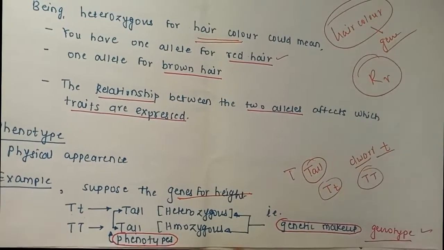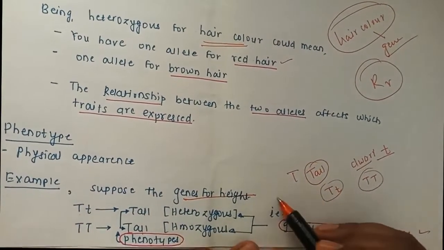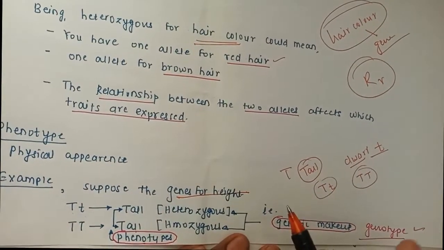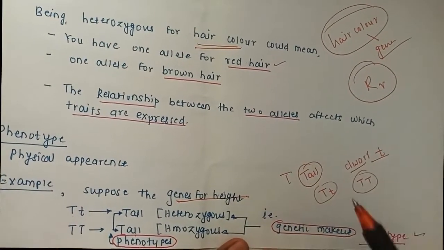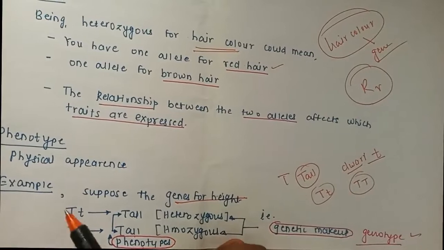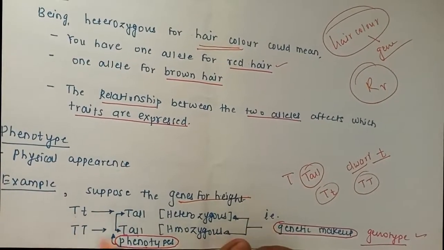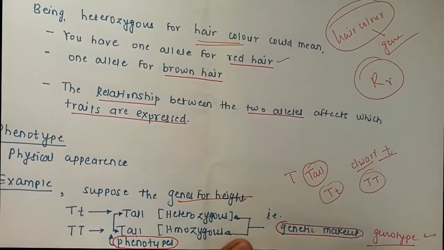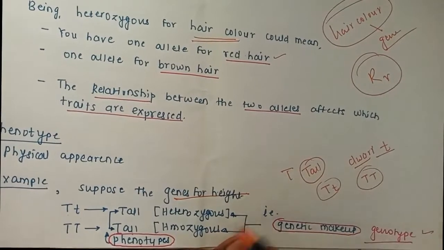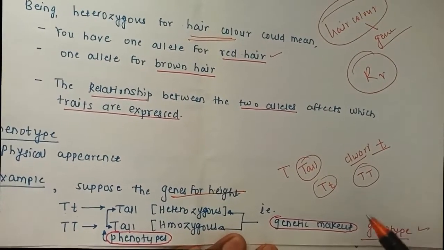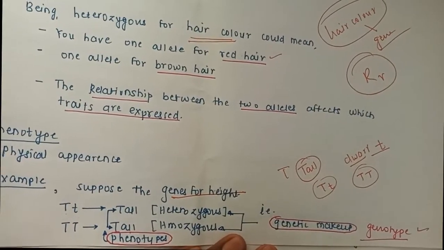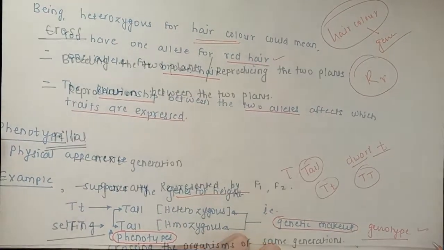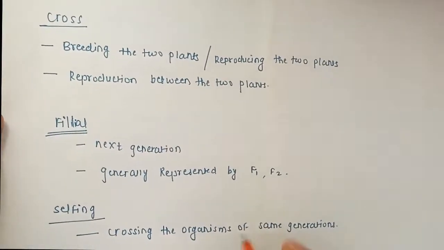But now here, this capital T small t is heterozygous. Remember, I'm talking about genes now, different alleles. I'm not talking about the external appearance of the particular element; I'm talking about the genetic element, like the allele. Here is a capital T and small t, it's heterozygous, and capital T capital T is homozygous. When we talk about the alleles and the genetic information that is coded by the genes, that is nothing but the genotype makeup, or we can talk about the genotype ratio. And when we talk about just external appearance, then we can call it the phenotypic ratio or the phenotypic makeup.